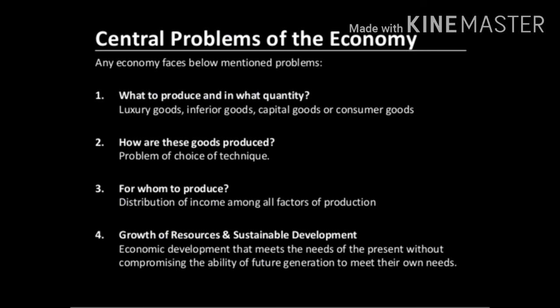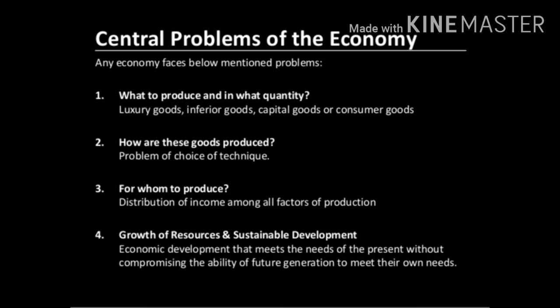Suppose the economy is bothered only about profit motive, like a capitalist economy, they prefer only luxury goods and capital goods. Capital goods means the goods which are helpful to produce other goods, for example, plant and machinery. Using plant and machinery, we can produce other goods.